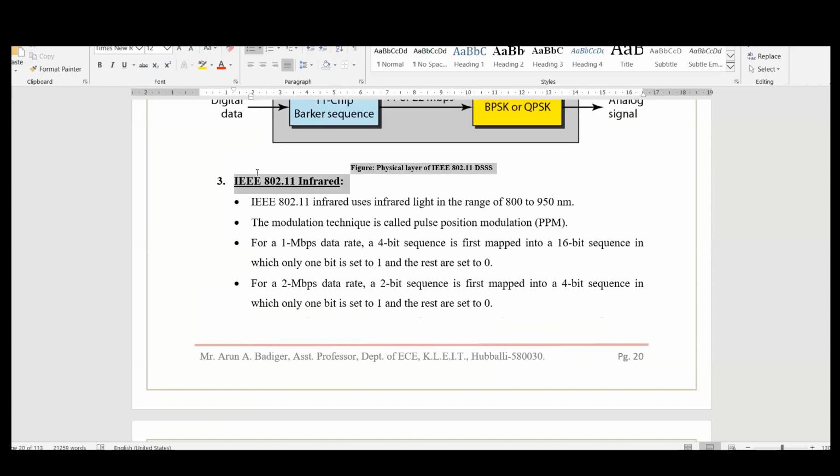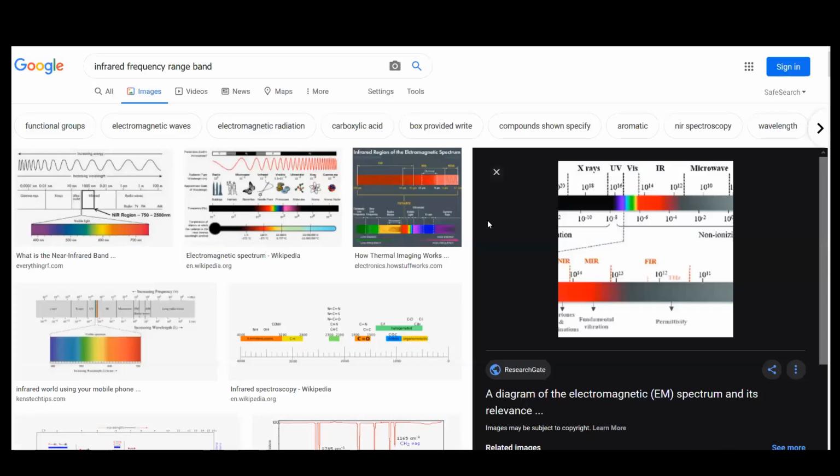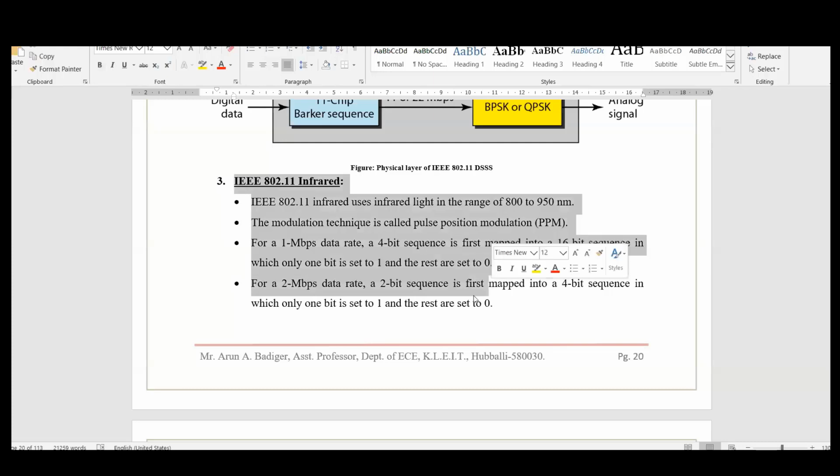Another method is the infrared region. Here you can see that infrared lies in this region, around 10 to the power of 12 to 10 to the power of 14 hertz. That is about 100,000 times higher than gigahertz. You can assume 100,000 gigahertz. It is not available in the radio frequency range. RF will be less than that, so it does not fall under radio frequency. Previously, people were using this method for Wi-Fi, but nowadays it is outdated.